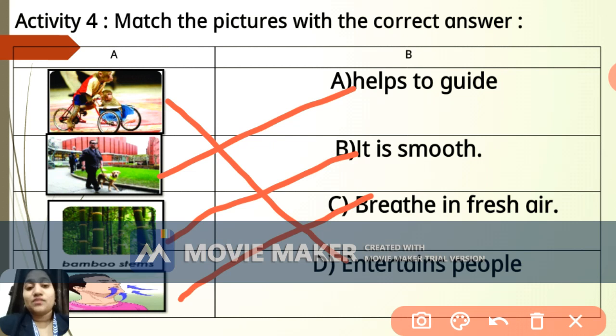And the fourth one, the person is inhaling. So he is inhaling fresh air, right? So he is breathing in fresh air. So I hope you have matched the pictures with the correct answers. Let's move ahead.